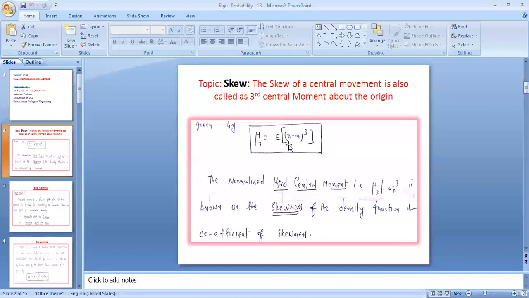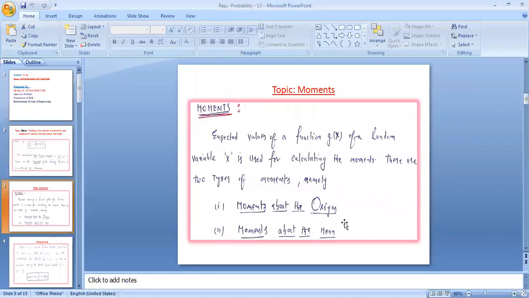So finally, a moment means the averaging process applied on a random variable, named E of x, the expectation or mean value or moment of that random variable. Here, the normalized third central moment, mu3 over sigma x cube, is known as the skewness of the density function, the coefficient of skewness.